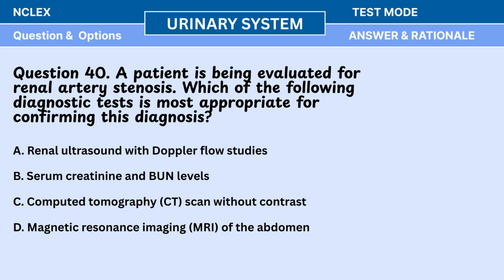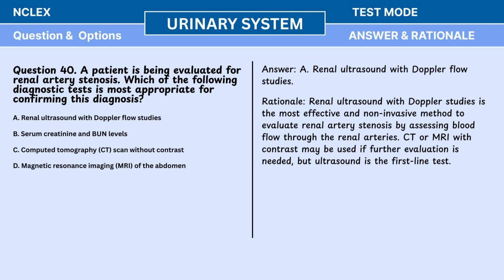D. Magnetic resonance imaging, MRI, of the abdomen. Answer: A. Renal ultrasound with Doppler flow studies. Rationale: renal ultrasound with Doppler studies is the most effective and non-invasive method to evaluate renal artery stenosis by assessing blood flow through the renal arteries. CT or MRI with contrast may be used if further evaluation is needed, but ultrasound is the first-line test.